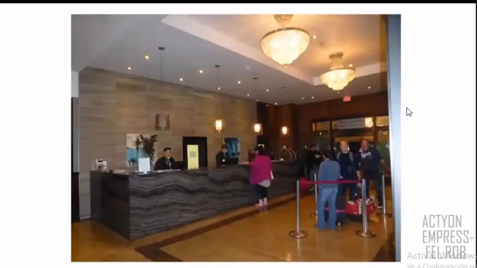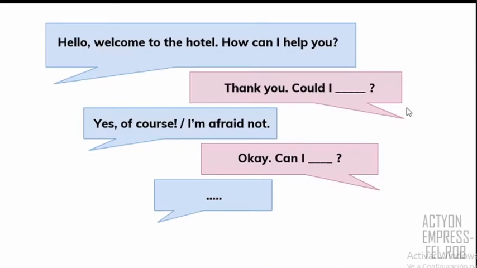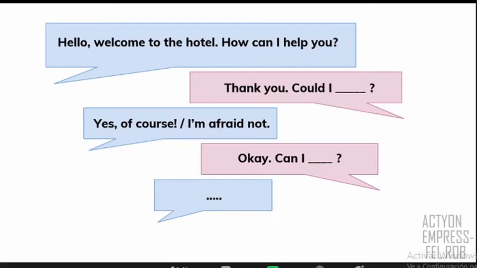The second option is to imagine that you are in a hotel. So one of you is the receptionist and the other person is the person that goes to the hotel. So imagine that you are in a hotel. So one of you can say, hello, welcome to the hotel. How can I help you, for example? And you can ask the first request. You can say, thank you. Could I, okay, if you are in a hotel, the most logical question maybe is, could I have a room, right? Because if you go to a hotel, you want a room. So maybe you can say, could I have a room, for example?